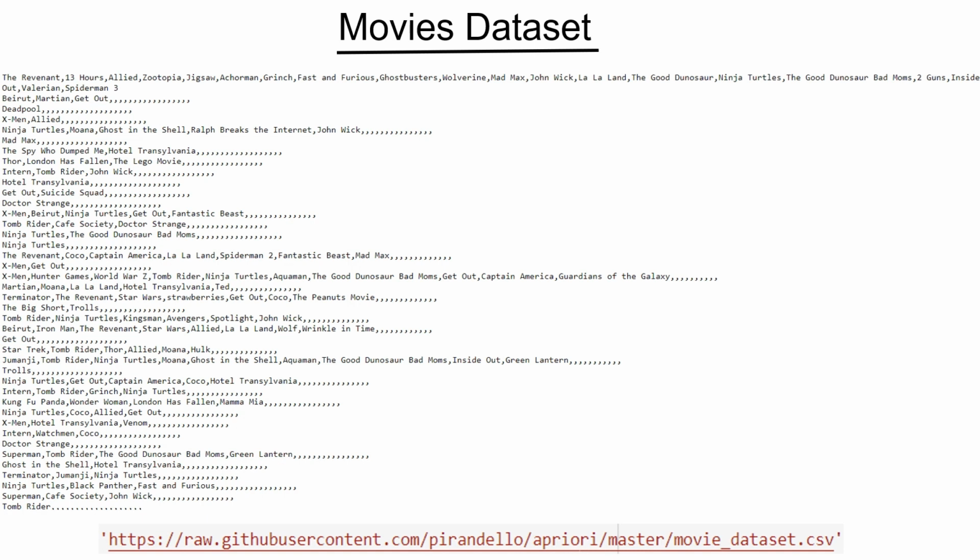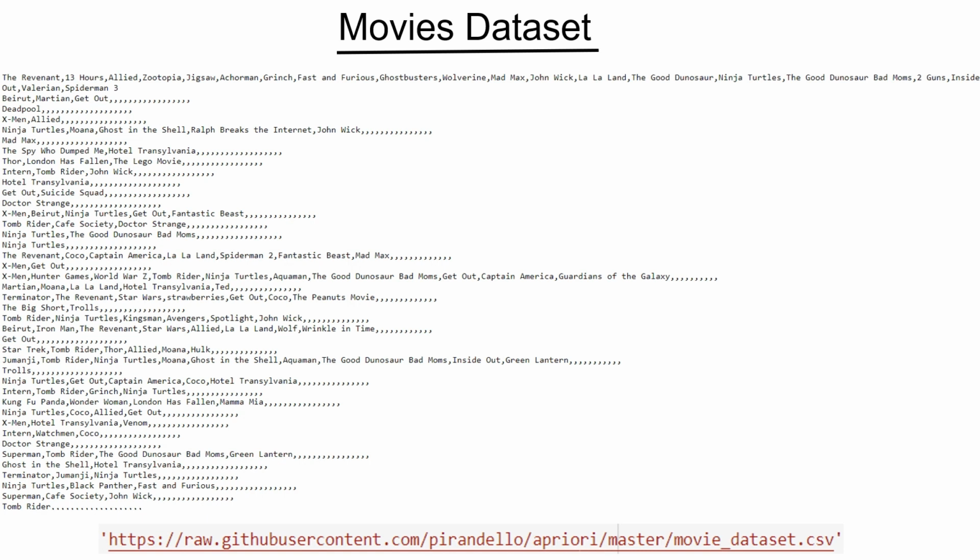Because essentially the whole idea of this apriori algorithm is to recommend things. If we have the association rules figured out, suppose a person is buying item 1 and 3, and 1 and 3 associate strongly with item 5, we can recommend item 5 to the person, or we can put that in the same aisle, or we can provide discounts, or whatever I told in the previous slides. In the same way, in the movies data set, if somebody is watching a particular movie and that movie strongly associates with some other movie or some other two movies according to the association rule, we can recommend that movie to the person.